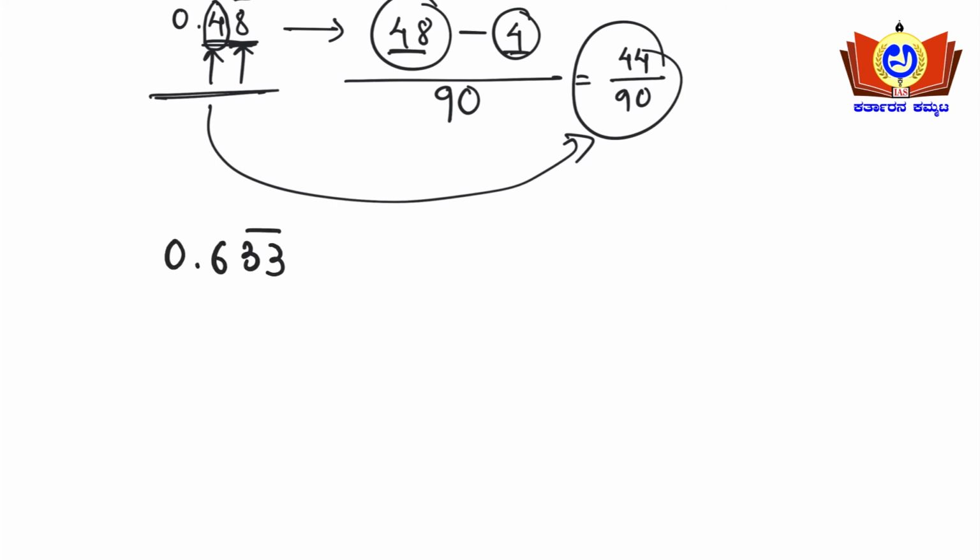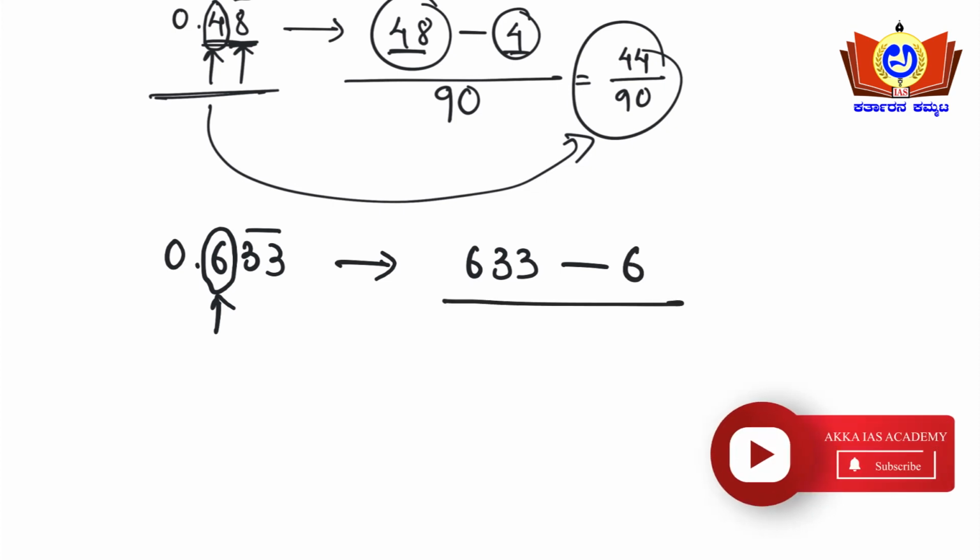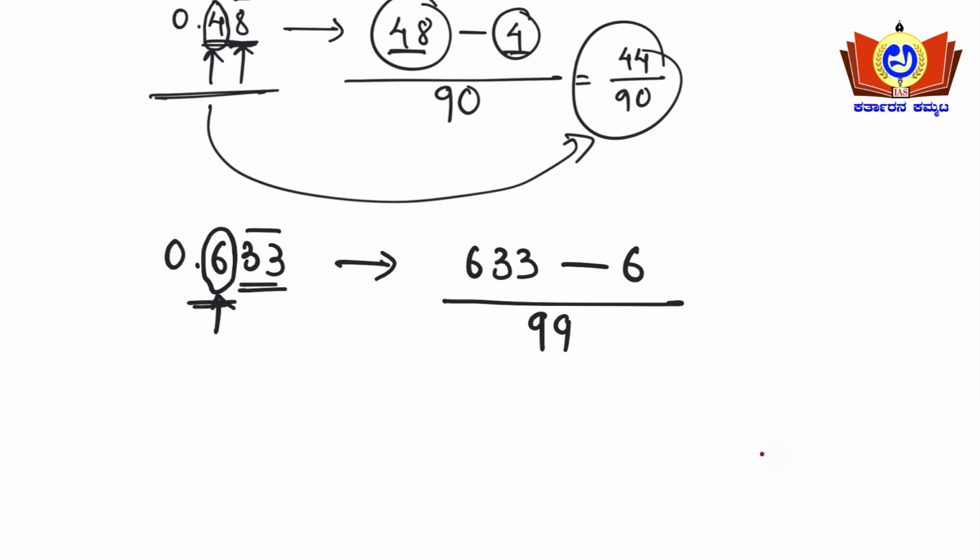0.633 bar. What are the three numbers here? 633 are the three numbers. This number you need to subtract with some number. The 6 doesn't have a bar, so 633 minus 6, upon 9 for the two numbers having a bar, and 0 for the one number not having a bar. Got it, friends?